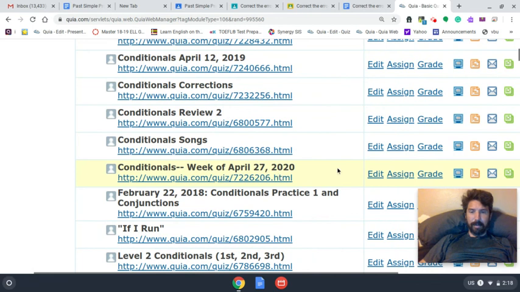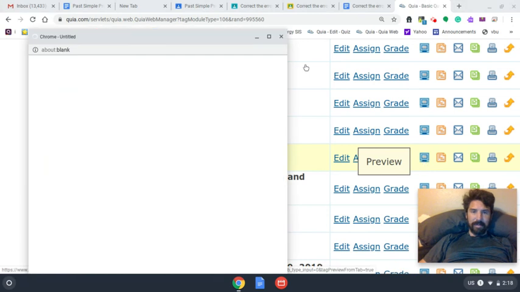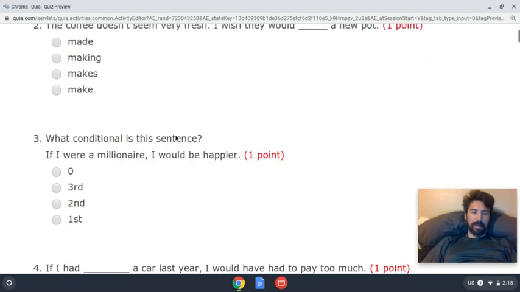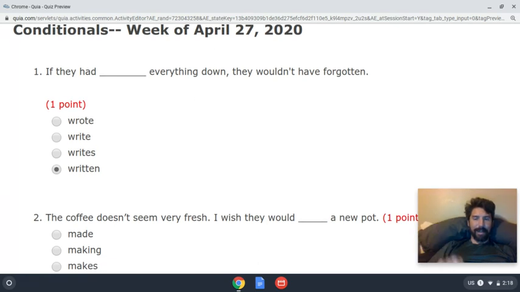So Conditionals week of April 27. And I'm going to go to preview. Okay, so I'll do 5 of these with you. Okay, it says if they had. Now remember, have, has, had. Verb 3, right? So if they had, which one is a verb 3? There it is, written. If they had written everything down, they wouldn't have forgotten. What's the truth? Did they write everything down? No. Did they forget? Yes.